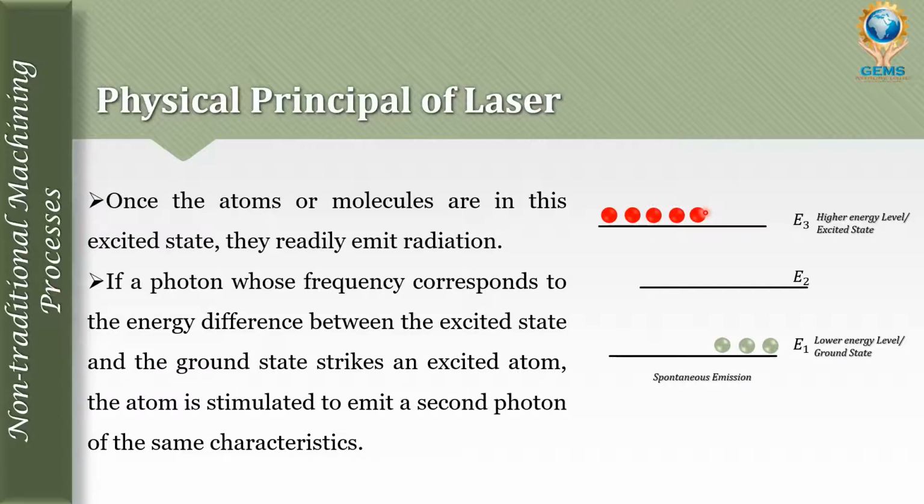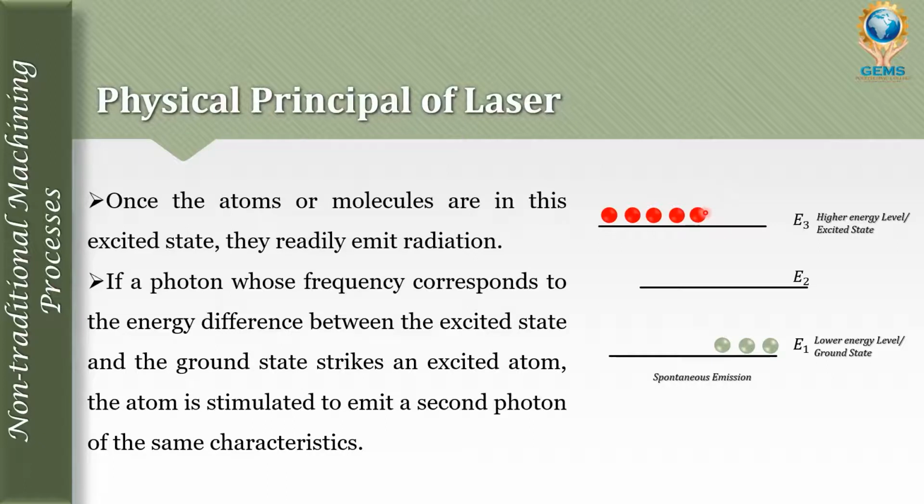So when the electron absorbs a photon, it moves up to the higher state. And when the same electron comes back spontaneously, on its own, that also emits photons. Photons means again light. It emits light, emits radiation.